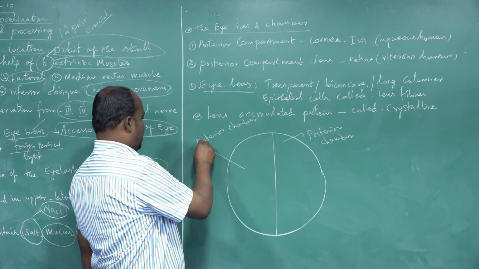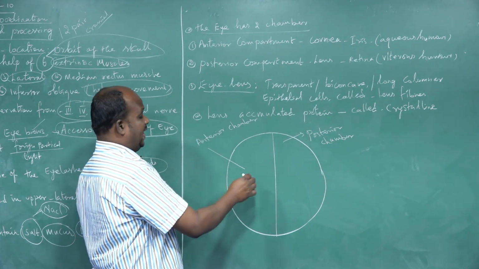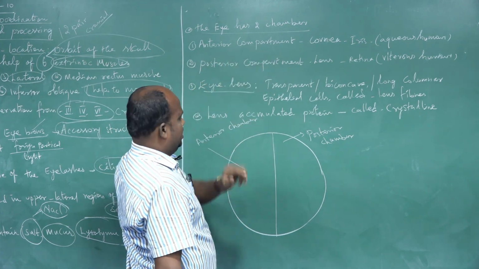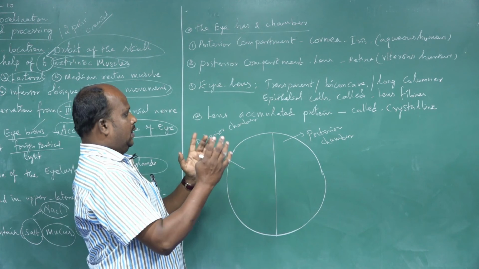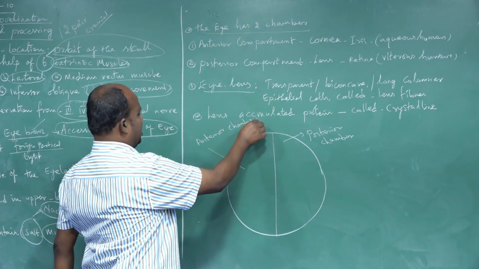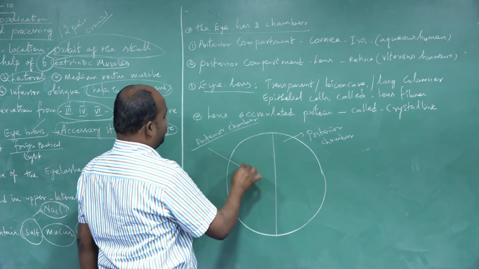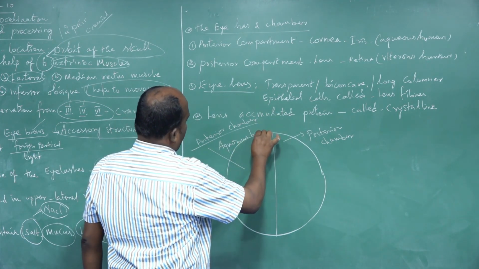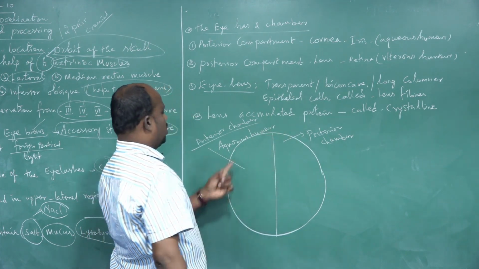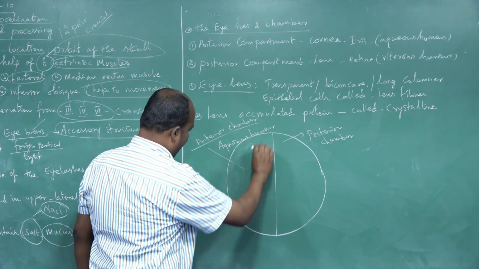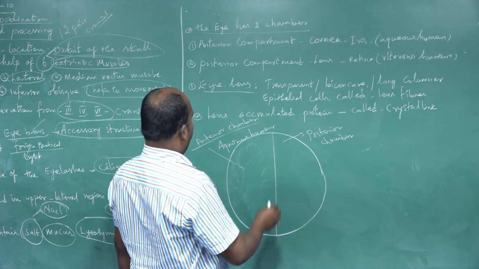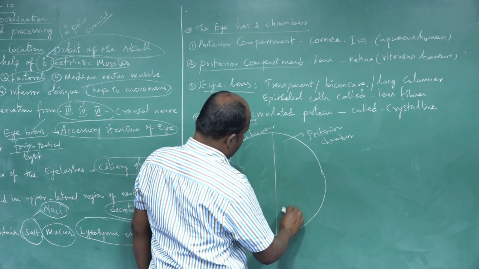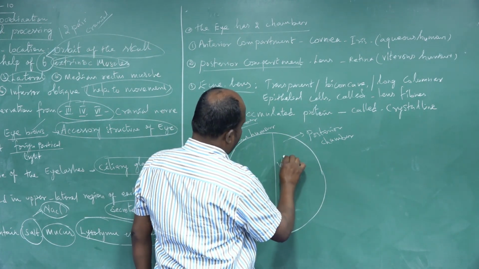Anterior means the front part. Posterior means the back of the eye structure. Listen: the anterior chamber is otherwise called the anterior compartment. This part is filled with a fluid named aqueous humor. It is also called the watery fluid, filling the anterior part of the eye structure. The second one is the posterior compartment. The posterior part of the eye structure is filled with a fluid named vitreous humor.